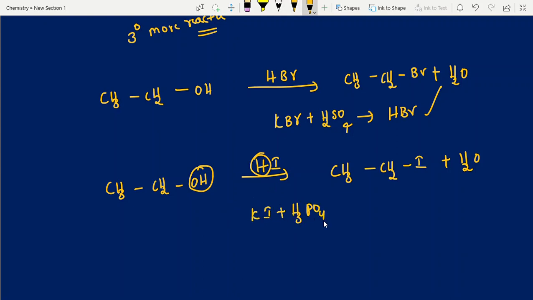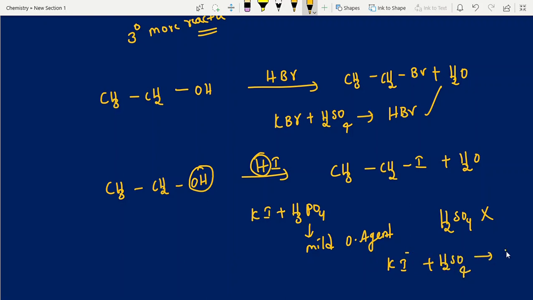Why are we using H3PO4? This is a mild oxidizing agent. What is the reason? Why don't we use H2SO4? We are not using H2SO4. Why? If you see this reaction, students, KI. If you take H2SO4, this I minus is converted into iodine.